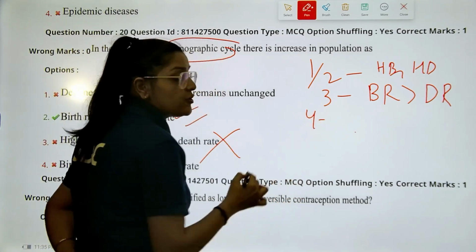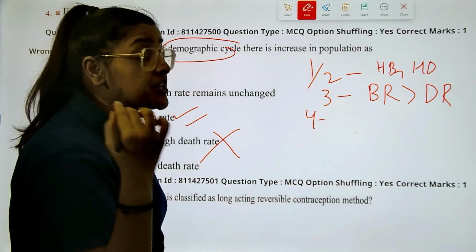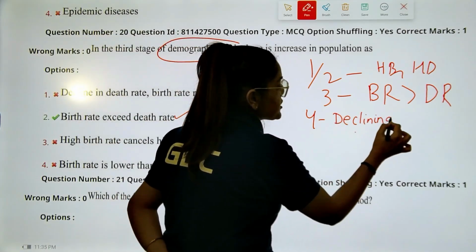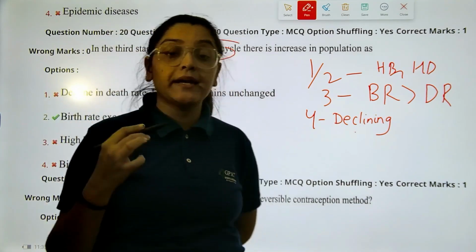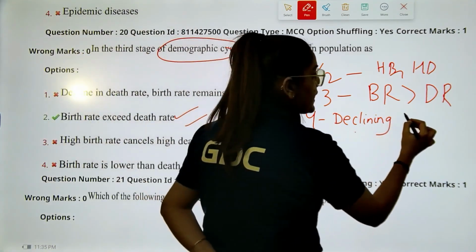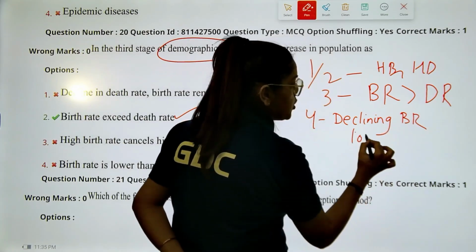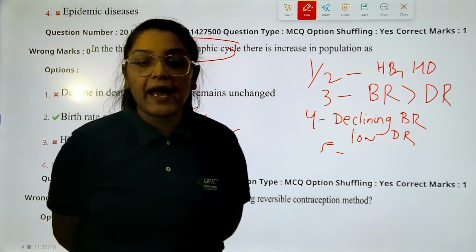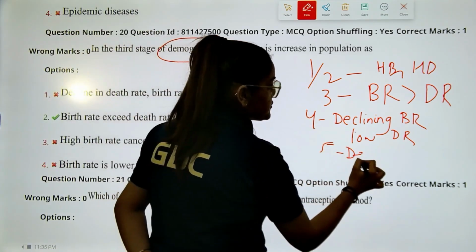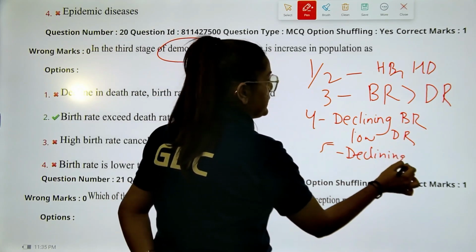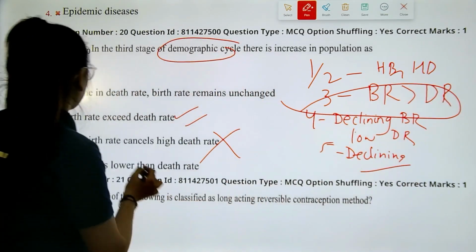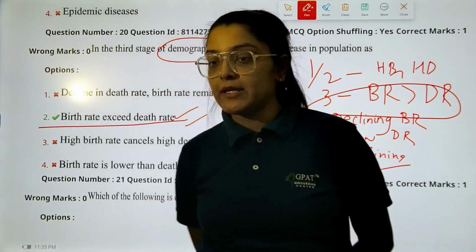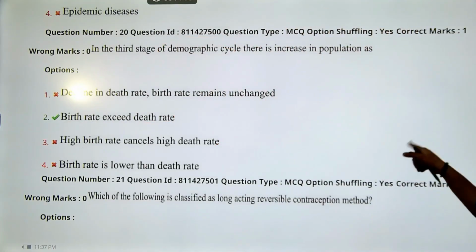In stage 4, we call it a stationary phase. Why? Because we have a declining birth rate and low death rate. In stage 5, we have both declining. So none other than your option number B, which states birth rate exceeds the death rate, will be your correct answer to the question. Okay.